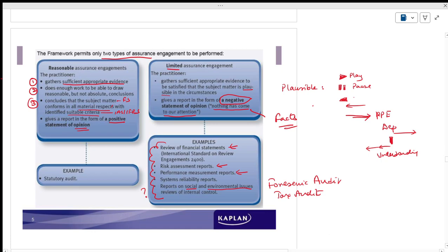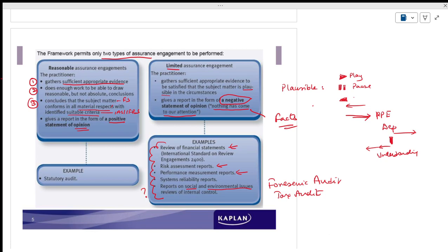So for both reasonable and limited assurance, we are doing the same. It's just like external auditing, right? For the public companies. Limited assurance means there is some problem in some areas. Because it's mentioned there, example statutory audit, in the reasonable assurance.